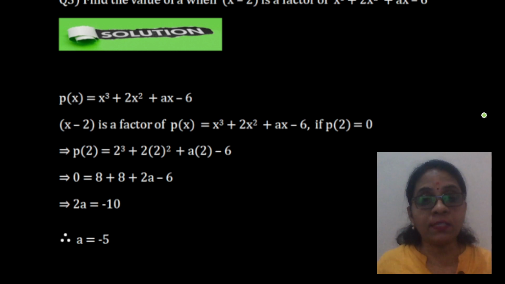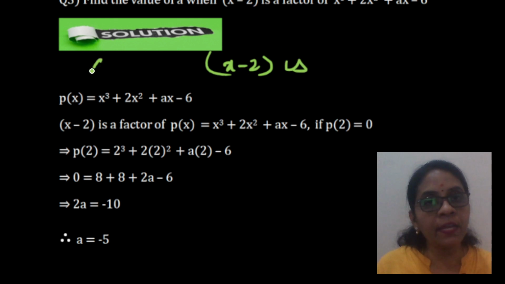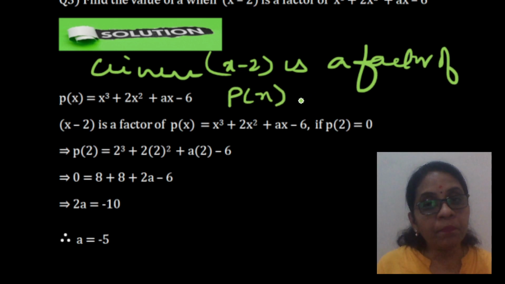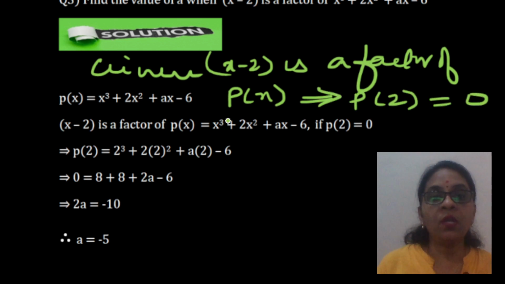Again, your first step is always to write the polynomial with its name. So, you have to name the polynomial. P of x is x cube plus 2x square plus ax minus 6, and given x minus 2 is a factor of p of x, implies p of 2 is equal to 0. So, finding p of 2, this is all positive. So, 2 cube, 2 into 2 square, a into 2. So, 2 cube is 8, 2 into 2 square is also 8.